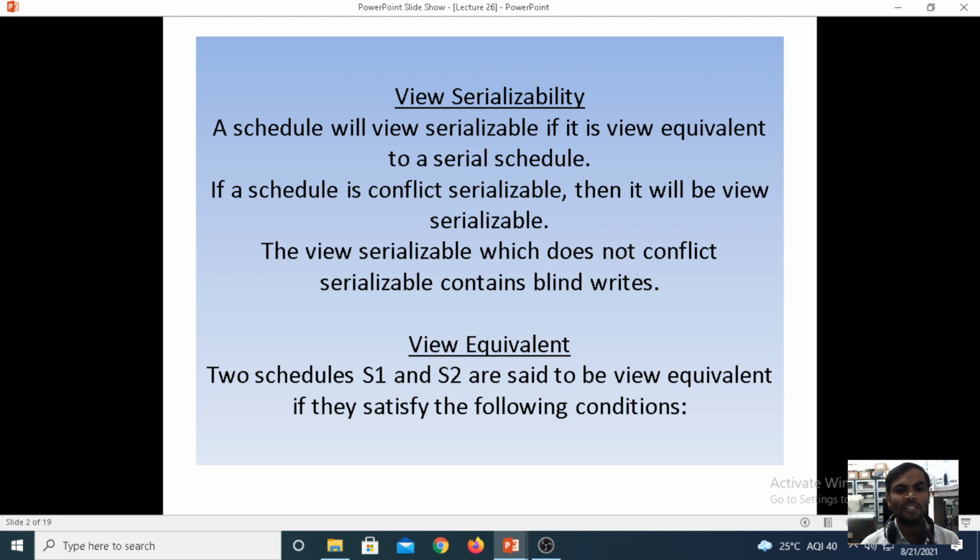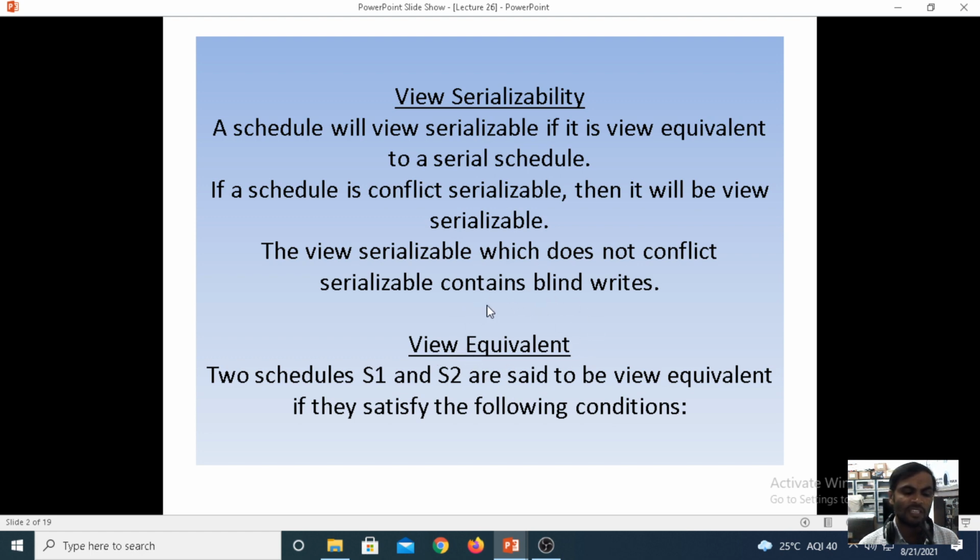If we swap the operations and both schedules have the same operations, then we can call it non-conflict, or not conflict serializable. A schedule that is view serializable but not conflict serializable contains blind writes. A blind write operation will be there.